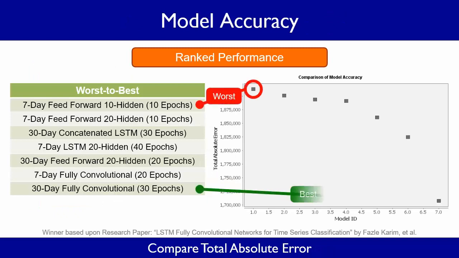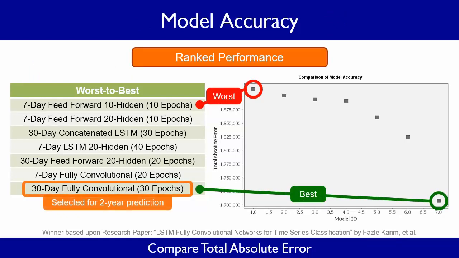The models performed as shown in the table and chart. The best model was based upon the research paper LSTM Fully Convolutional Networks for Time Series Classification. This model was then selected to predict the daily sales over the next 2 years.